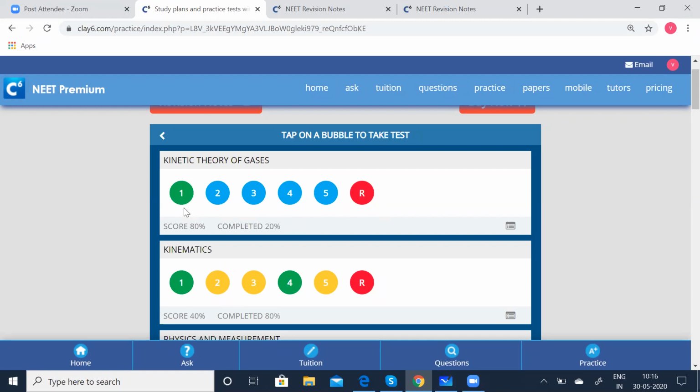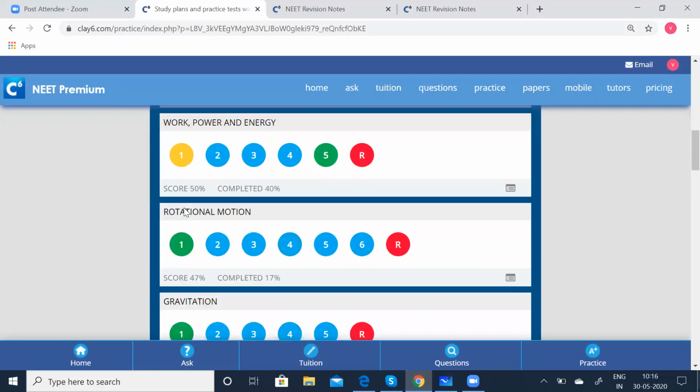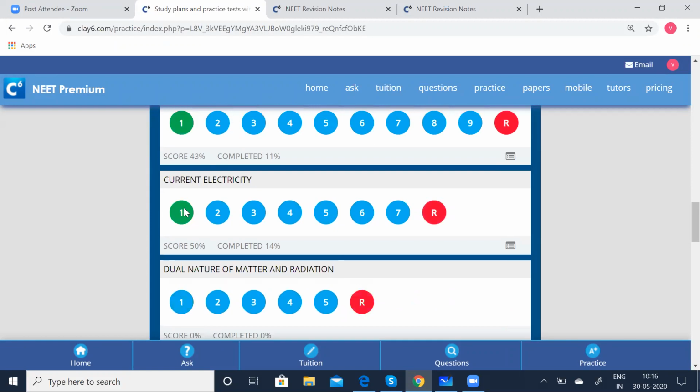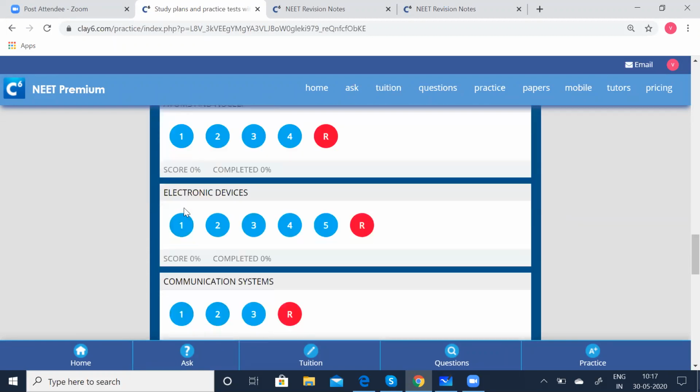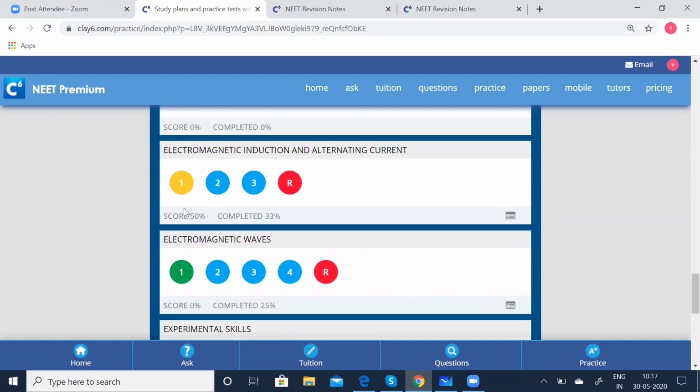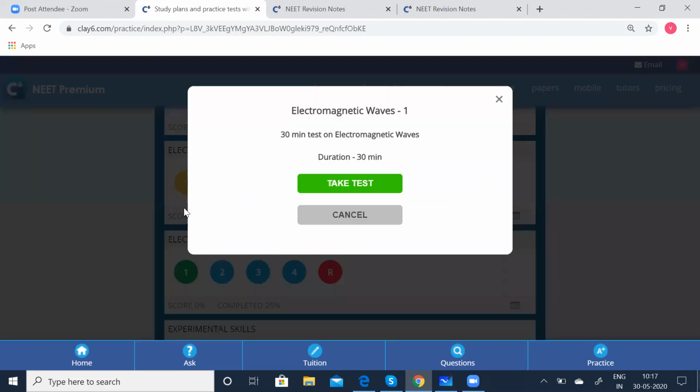Even though you have taken the test once, if you're not happy with the result, you can go through that particular test again and again until you are thorough with the concept. If you're not thorough with the concept, go through the NEET notes once again, and then finally when you are thorough with the concepts, you can take the test. Now I'm going to take the first test.